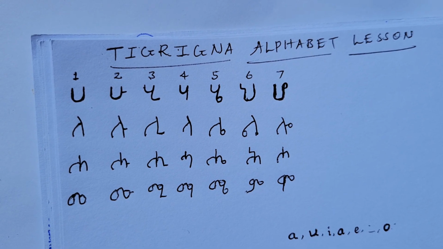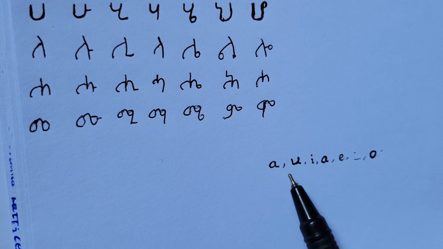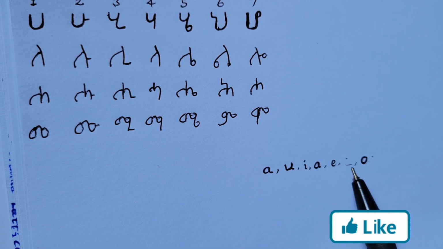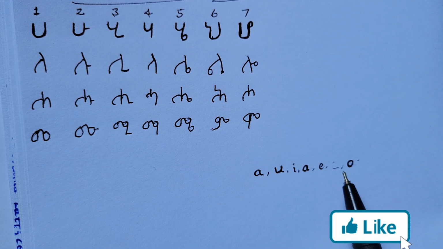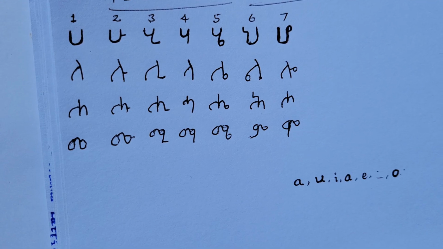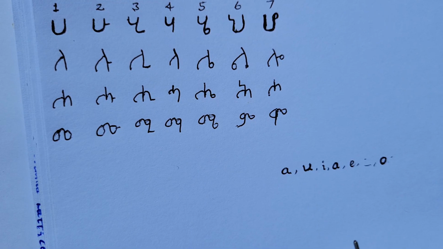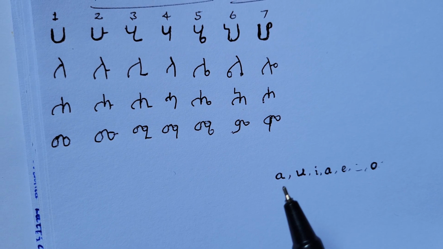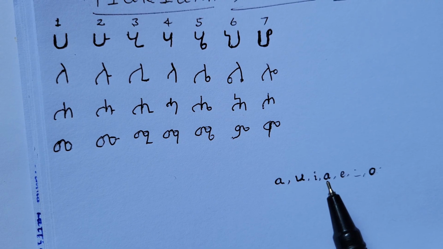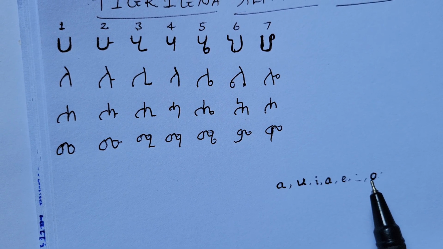First, let's learn our 7 vowels, which are the A, U, I, A, E. The 6th one we omit, and the 7th one is O. These 7 vowels have a different sound in Tigrinya. A, U, I, A, E, I, O.